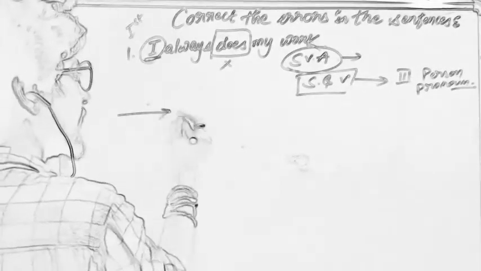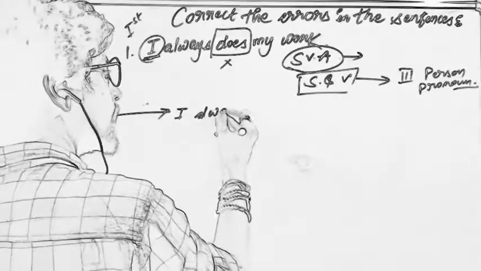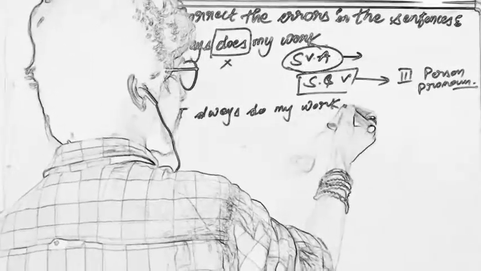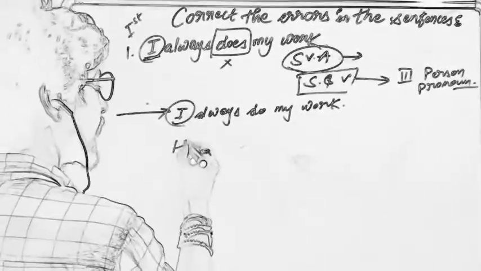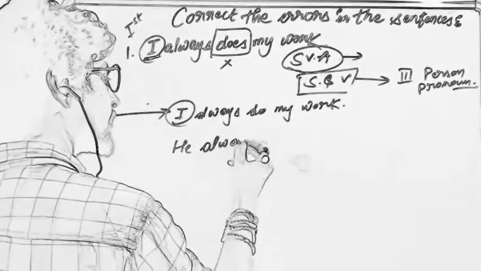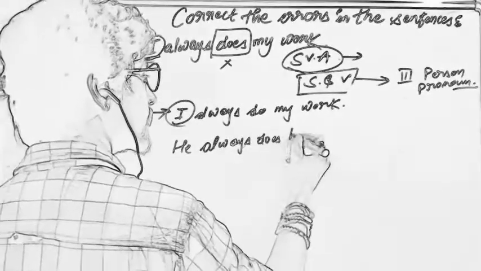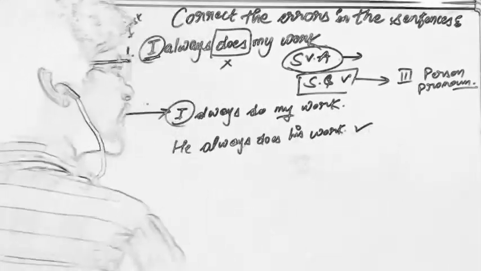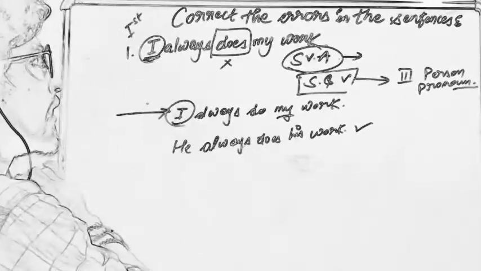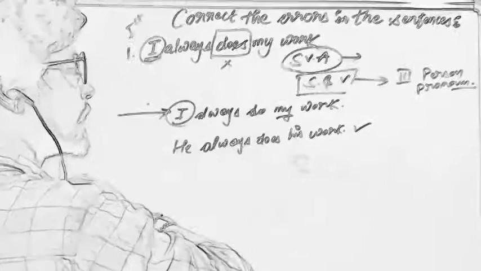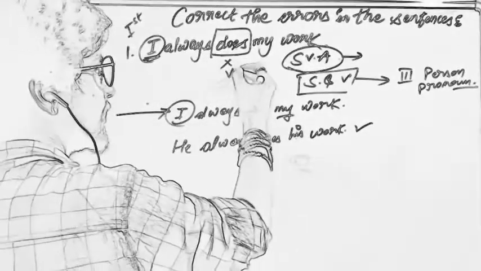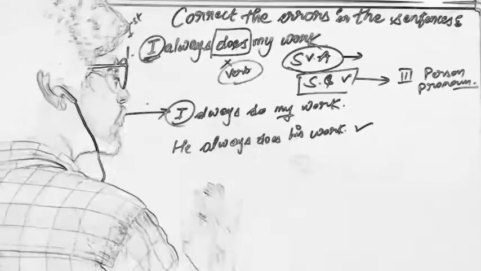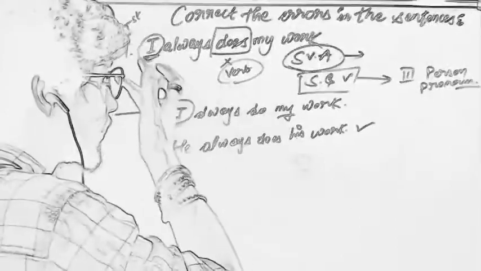So the correct sentence will be: I always do my work. Because if in place of I we write he always does, then in place of my what will come? His work. Then your sentence will be correct. But we are having I here, so we will remove s or es from the verb. Here the verb is does, and we know that when I or you is coming, we will not use s or es with the verb. Okay, now we will go for the next sentence.